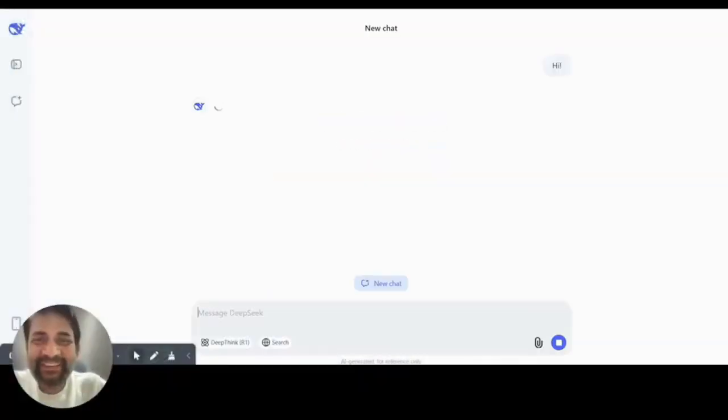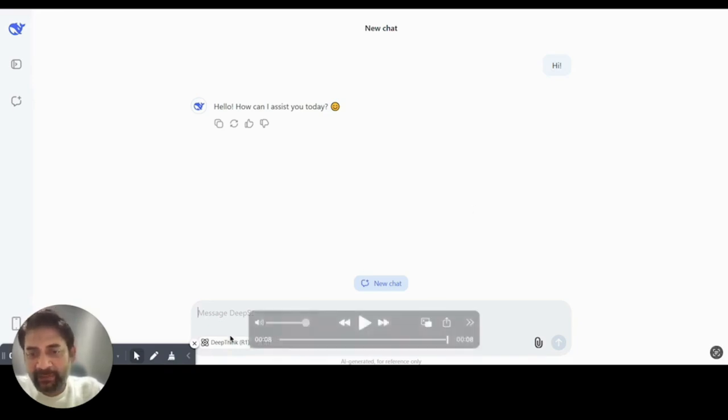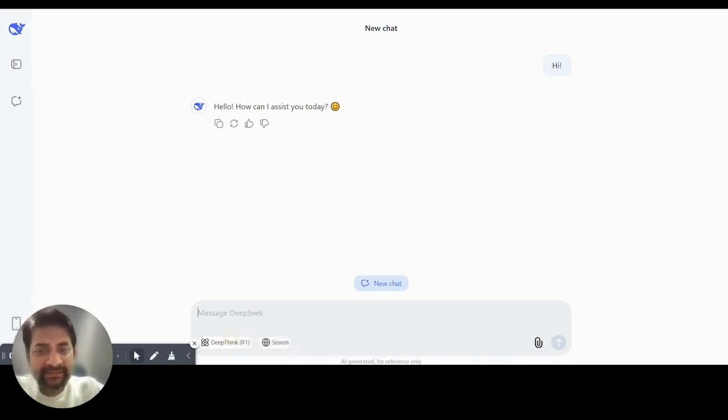The DeepSeek interface: you can write chat.deepseek.com, and that's exactly how the DeepSeek interface is. You'll see you have an option, like we had on ChatGPT, to select DeepThink R1 at the bottom, or select search. However you want to search, you can write your question, and click on DeepThink R1 to go into the R1 mode.